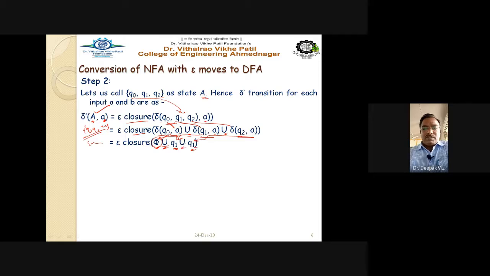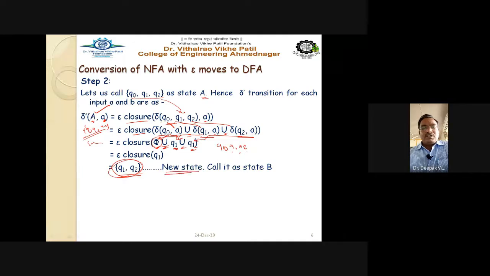It is nothing but the epsilon closure of Q1 itself, and the epsilon closure of Q1 is Q1, Q2. See here, this is the new state generated, because in the given NFA the only states are Q0, Q1, Q2, but this is a new state we are finding here.